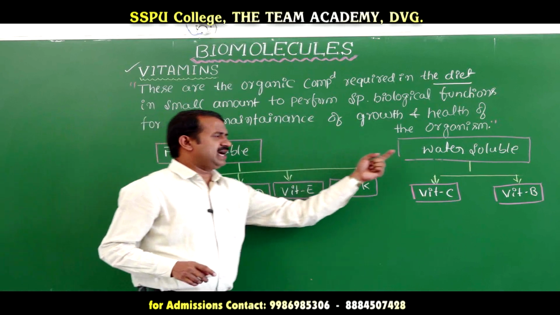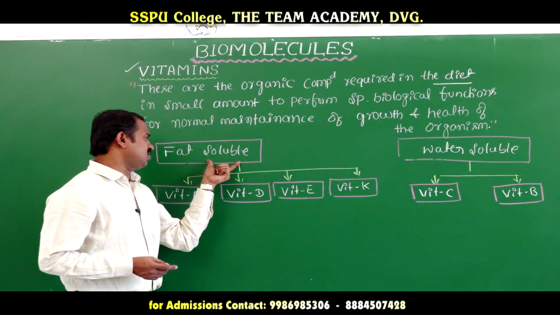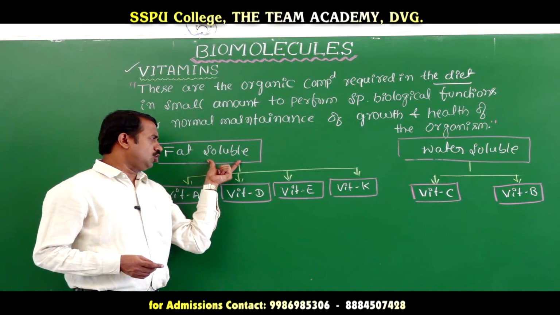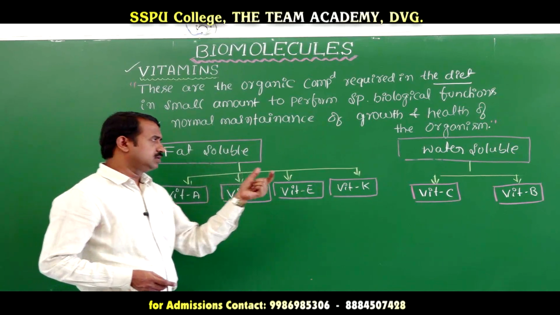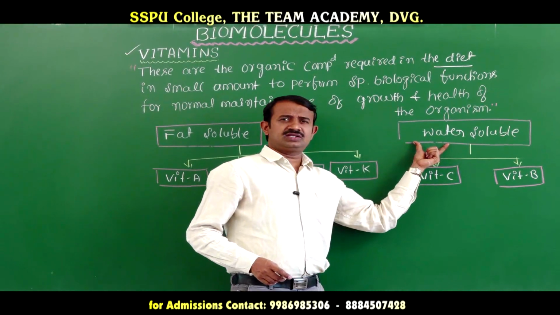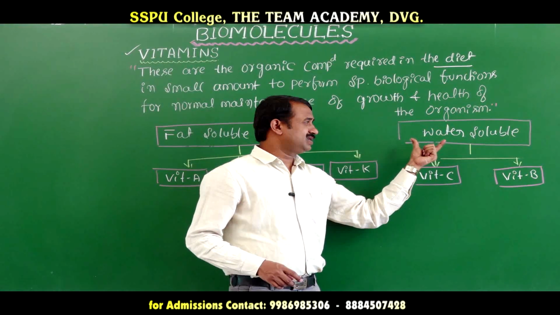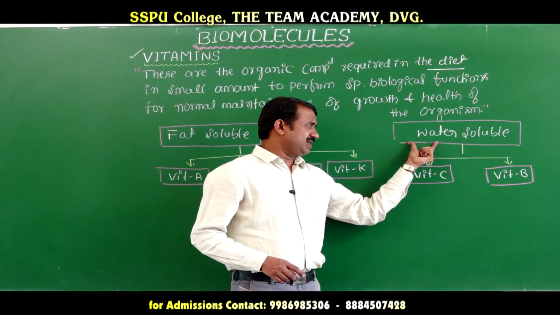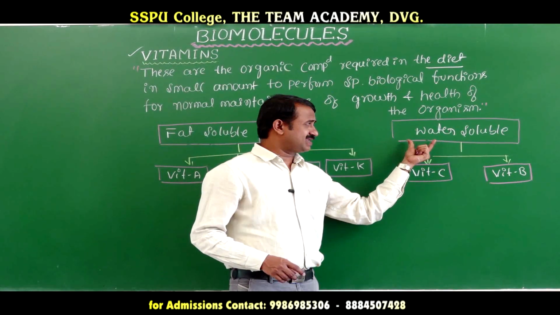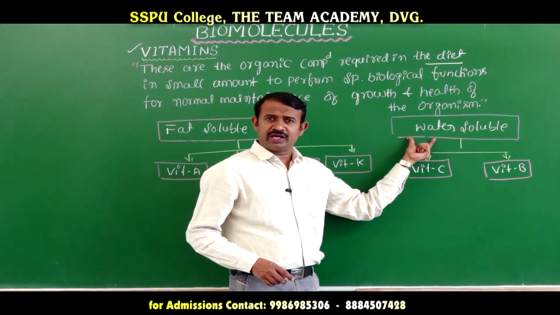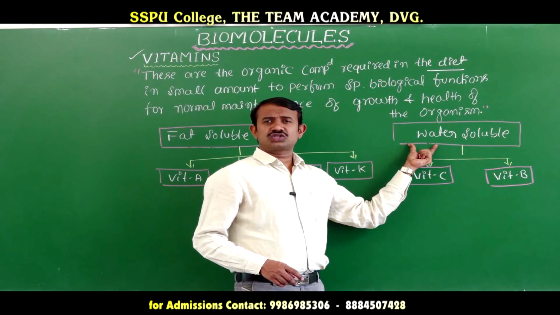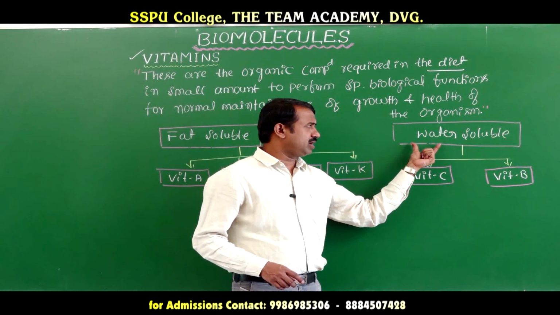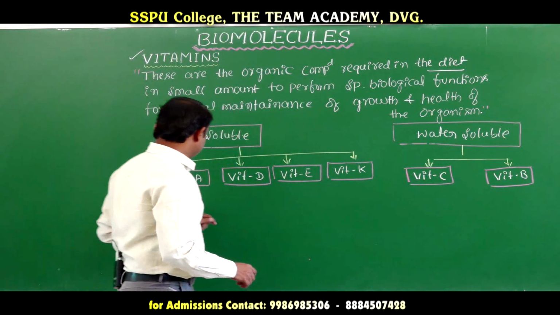Fat soluble vitamins are soluble in fat and oils. Water soluble vitamins are soluble in water but cannot be stored in the body, so they are regularly required. They are excreted in urine and not stored in the body. That is called water soluble vitamins.